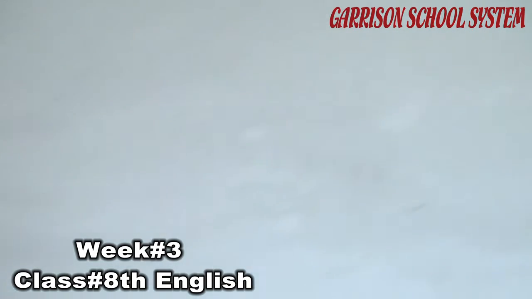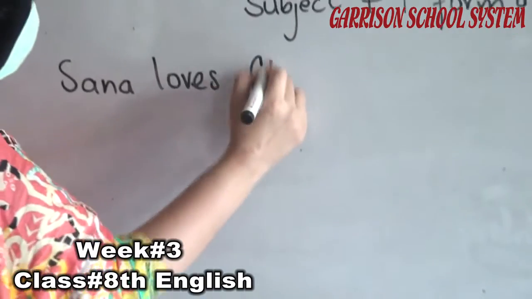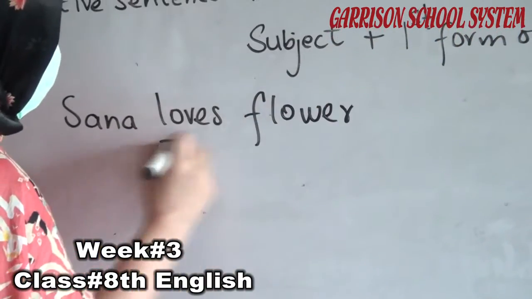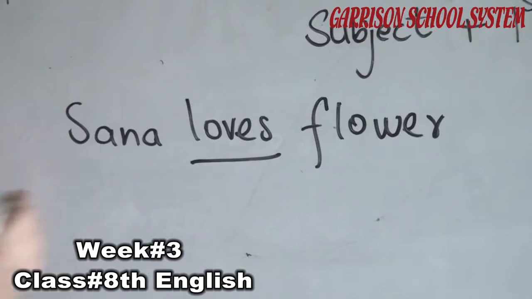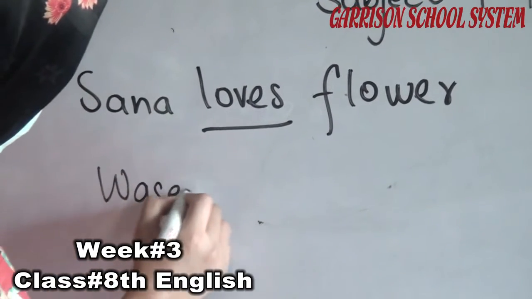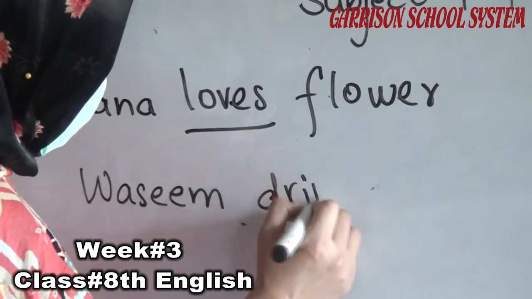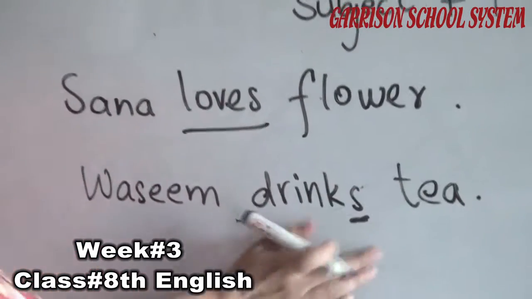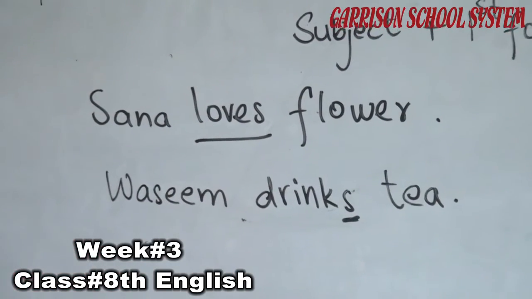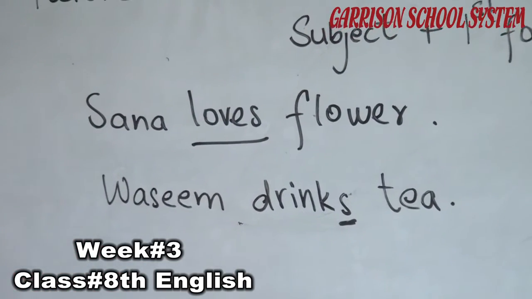Sana loves flowers. We use s with this verb. Wasim drinks tea. We also use s with this verb.